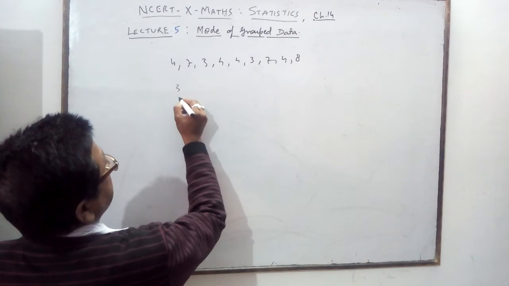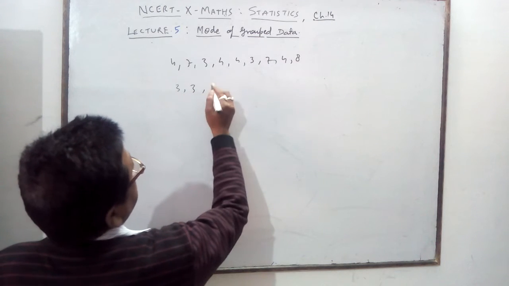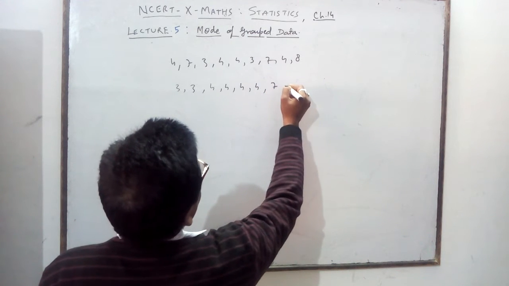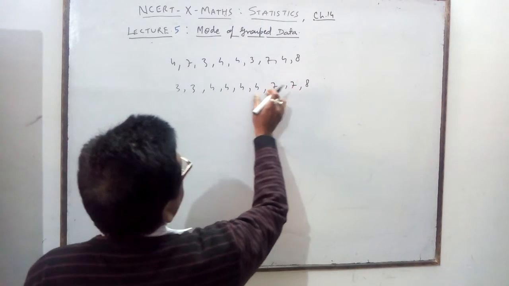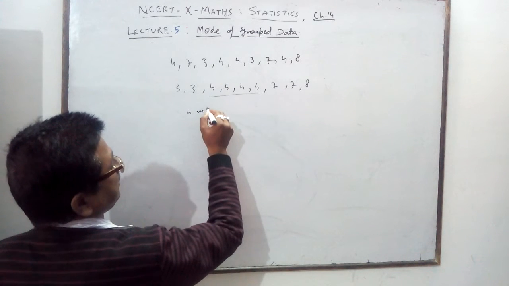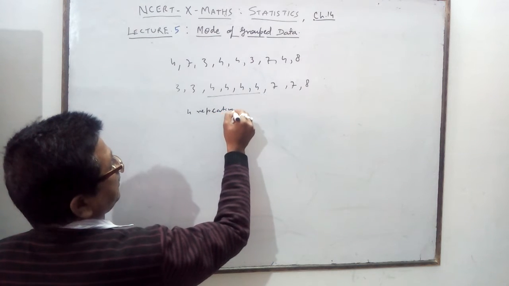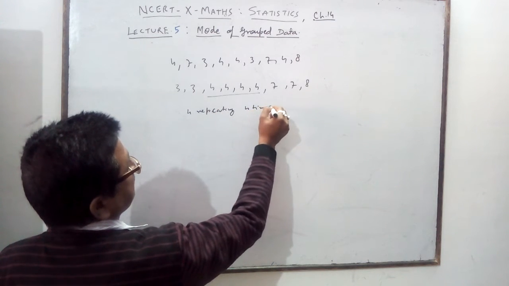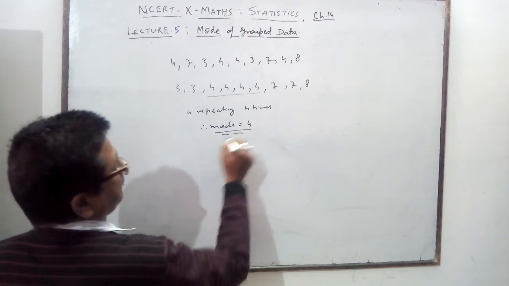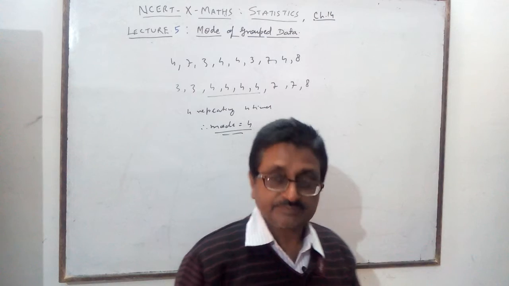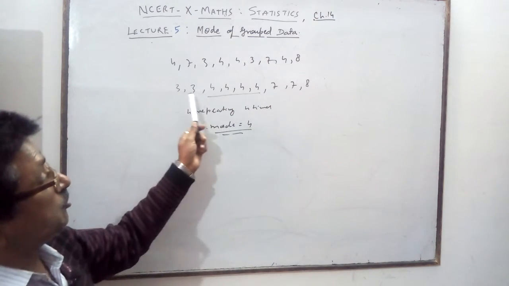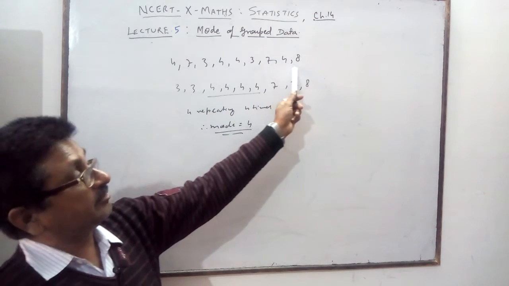You will get 3 two times, then 4 four times, then 7 two times and 8 once. Now which is repeating the maximum number of times? 4 is repeating how many times? 4 times. So the mode is 4. Mode means the most popular value in all the observations.